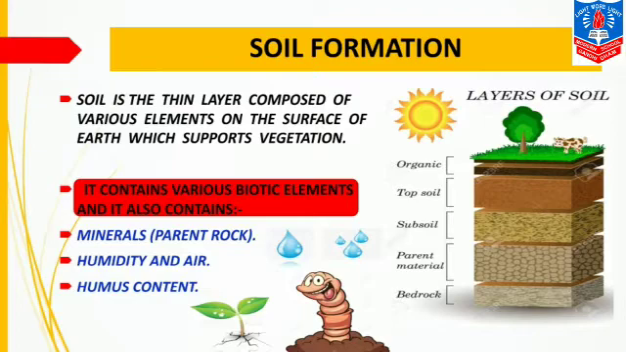So, what do you mean by soil formation? Soil is a thin layer composed of various elements on the surface of earth which supports vegetation. Now here you can look into the picture that the organic layer supports the growth of vegetation. Different layers of soil are shown in this picture. Now soil formation greatly depends on climate, and soils from different climate zones show distinctive characteristics.